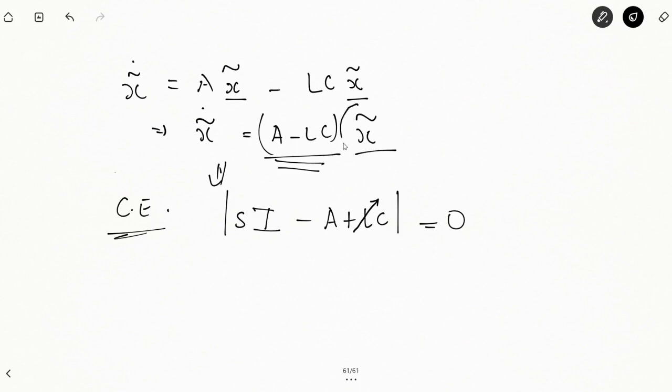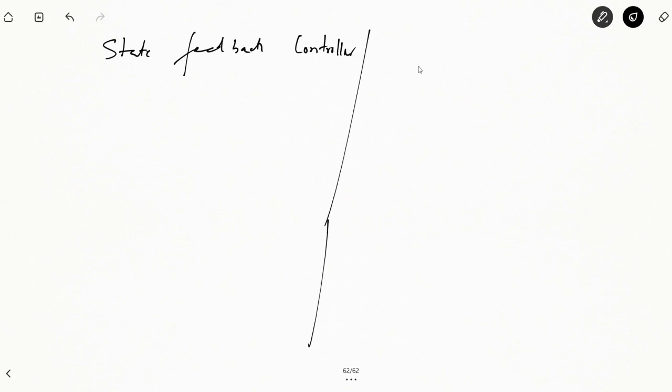Okay, here this x bar is the system variable error matrix. We want to reduce it to 0 by properly tuning this value of L here. Right? So taking a comparison between the state feedback controller and the estimator. In case of the controller, before we do any numericals on the observer, let's have a look at the controller and observer that we designed just now.